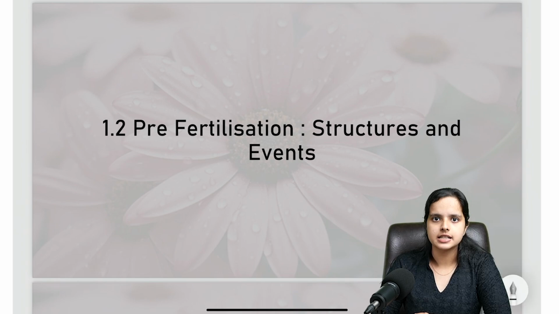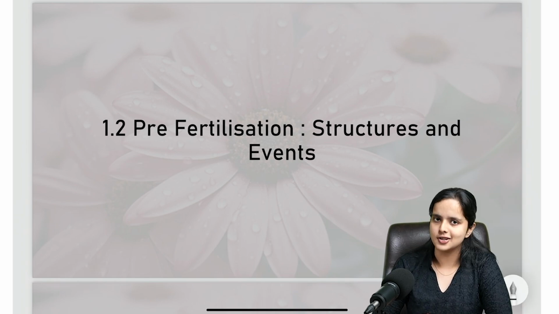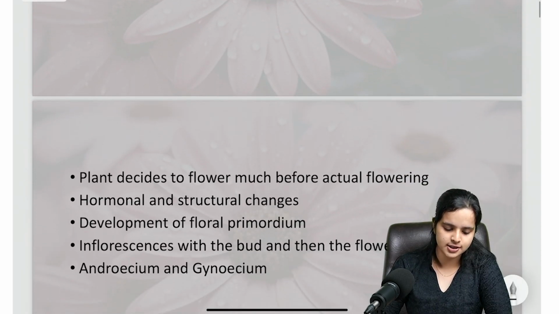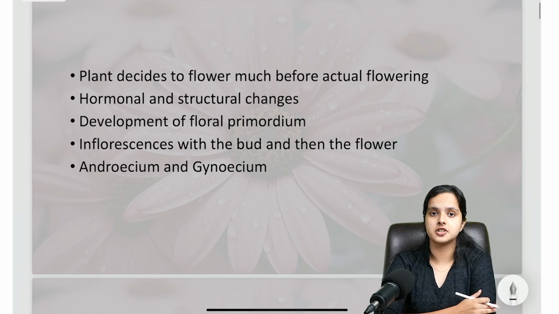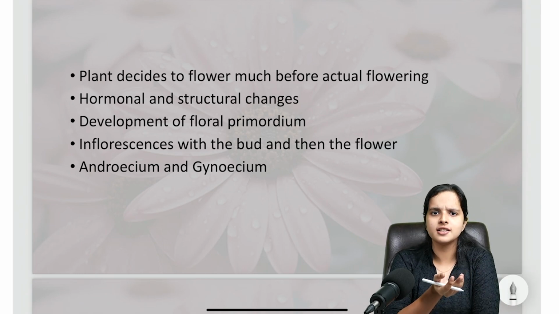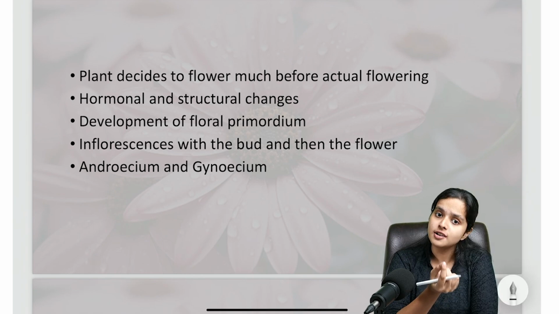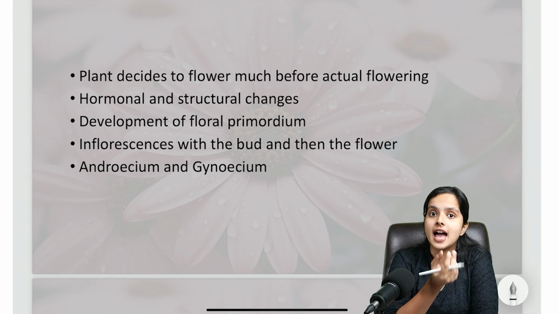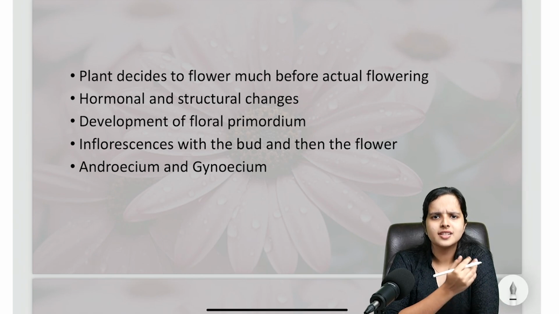So let's start discussing the pre-fertilization structures and events. The first structure that you'll be dealing with in pre-fertilization is the stamen. But before getting into that, let me ask you, you've all seen a flower bud, right? And you've all seen that flower bud growing into an actual flower. How does this actually take place?